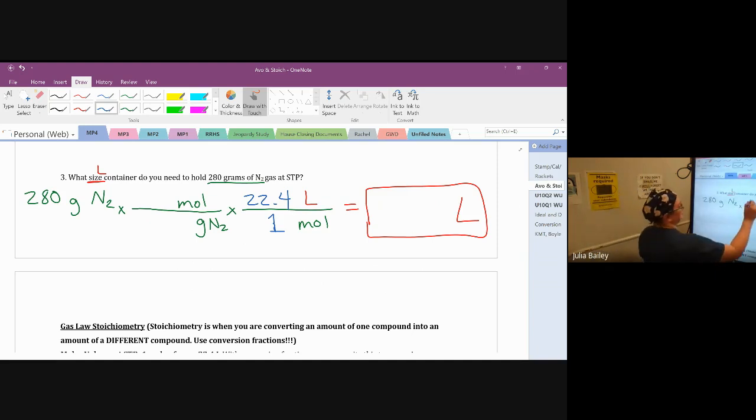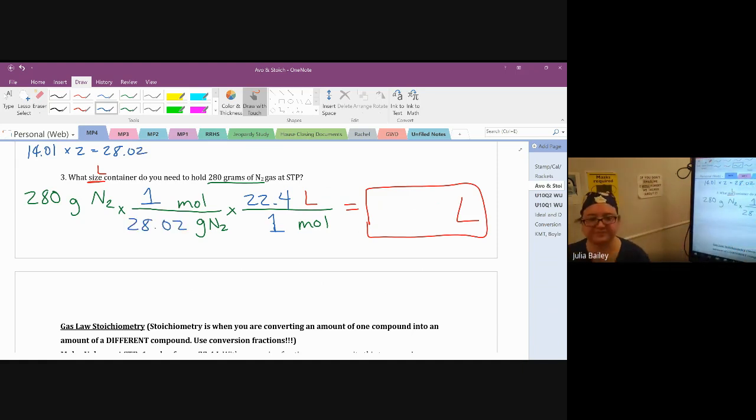My number of moles is 1. Anytime I'm comparing it with grams, this says N2. So nitrogen is 14.01, but there are 2 of them. So that's 28.02 for my number of grams down here. Can't believe we're doing fraction conversion factors again. Who could have possibly foreseen this coming? This does come out to, if you put it in your calculator correctly, 223.84 liters.